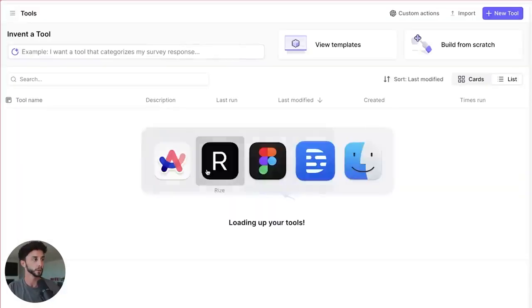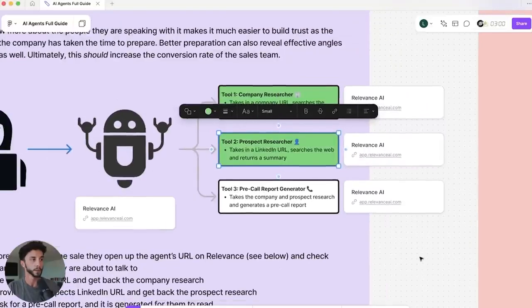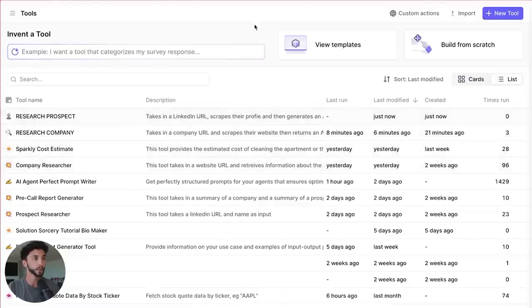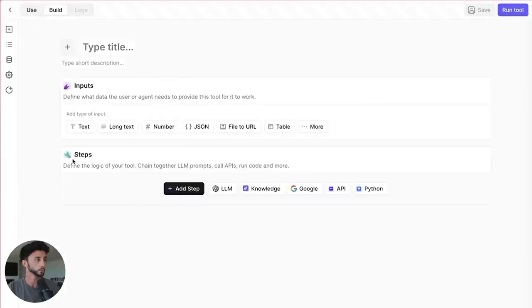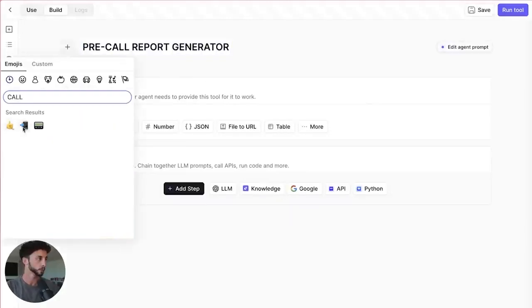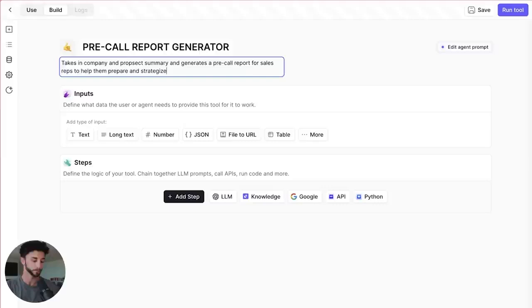So now if we go back to our Figma, we have two of these done. Now the final one is going to take in the company and prospect research and generate a pre-call report. So this one's going to be a little bit different. If I go create a new tool, pre-call report. Pretty cool. Takes in company and prospect summary and generates a pre-call report for sales strategies.